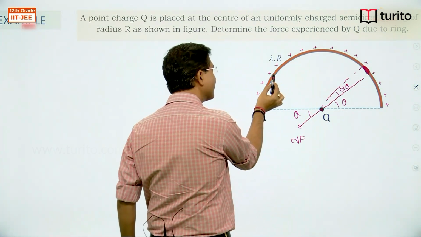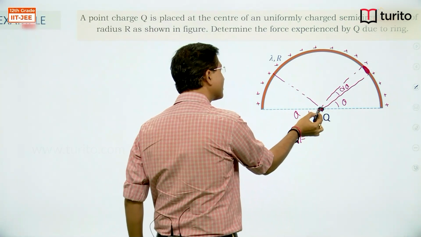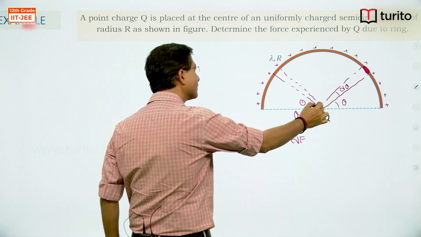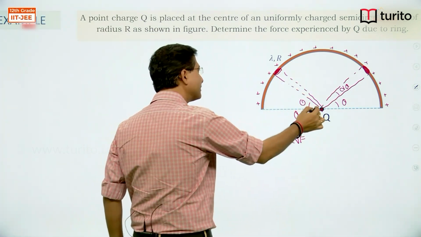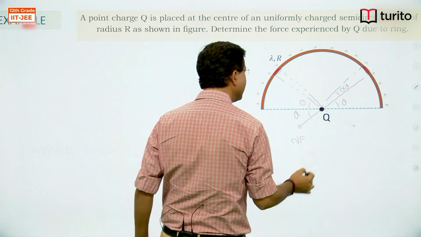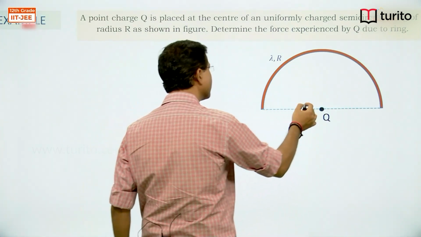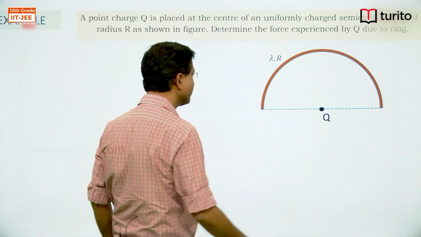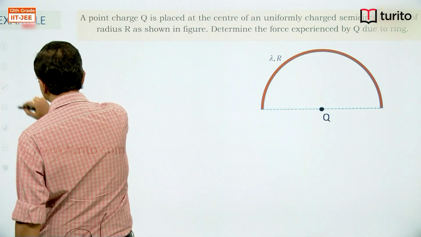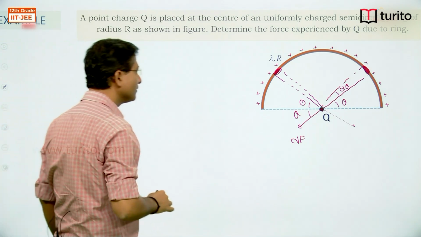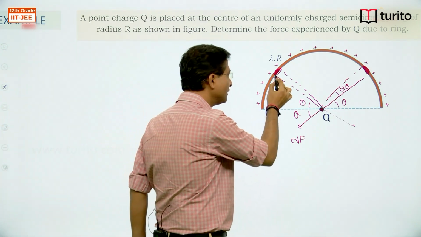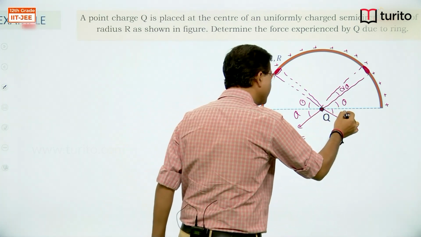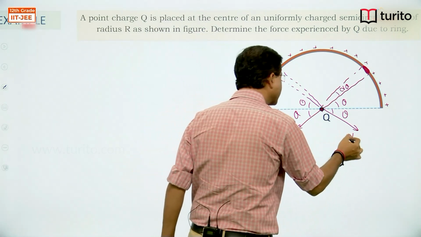that if I take an element somewhere here, say it is also making angle theta and subtending angle d theta. If I take an element somewhere here, that element will exert equal magnitude of force, this will make the same angle theta and will have the same magnitude dF.